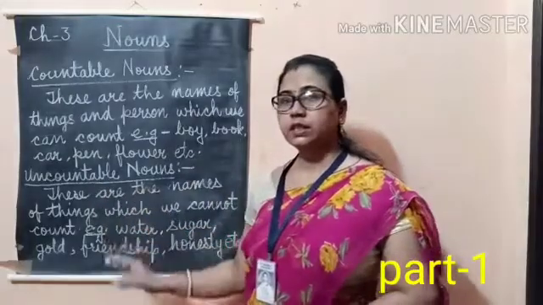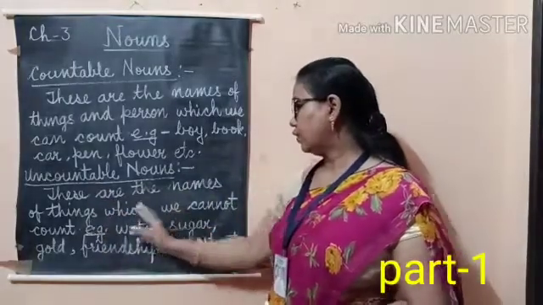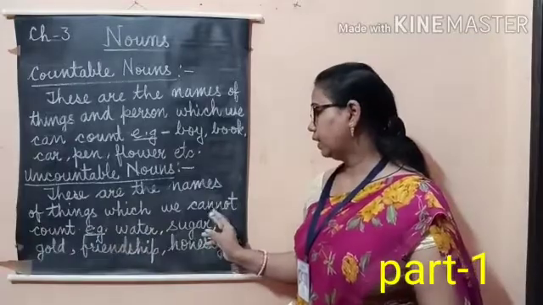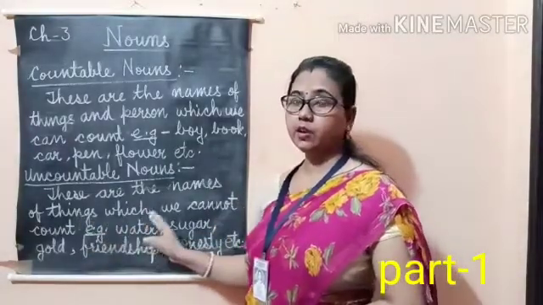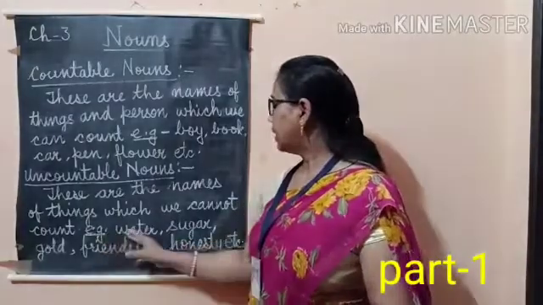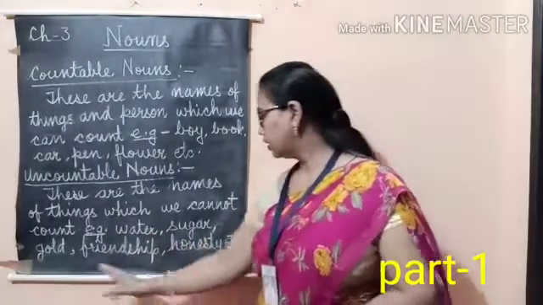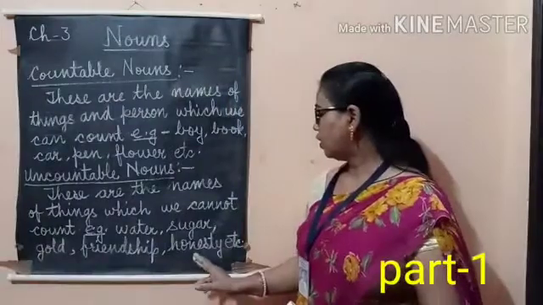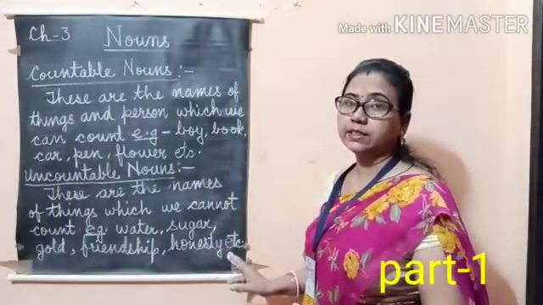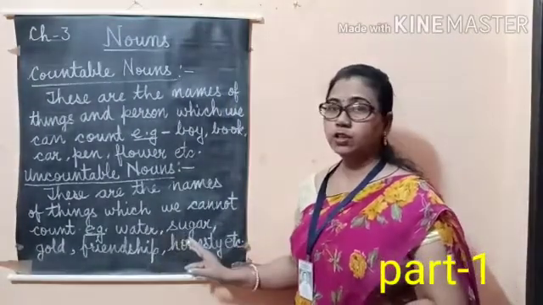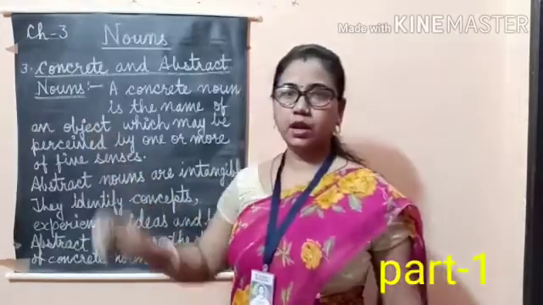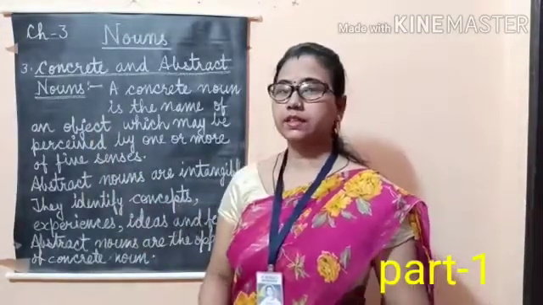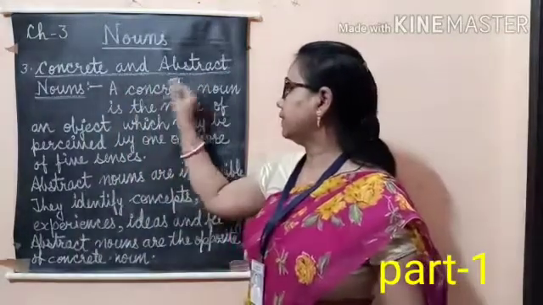Uncountable nouns are the names of things which we cannot count. For example, water, sugar, gold, friendship, honesty, etc. These things we cannot count, so they are uncountable nouns. Our third kind is concrete and abstract nouns.